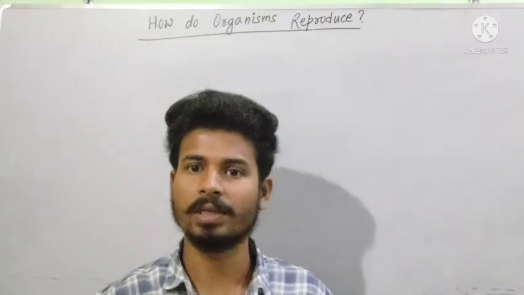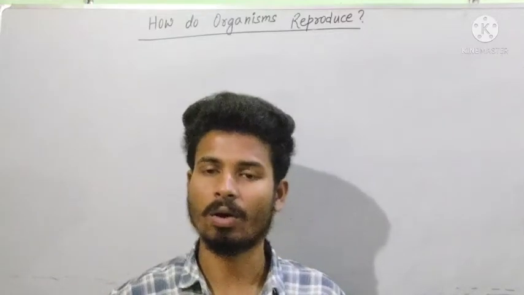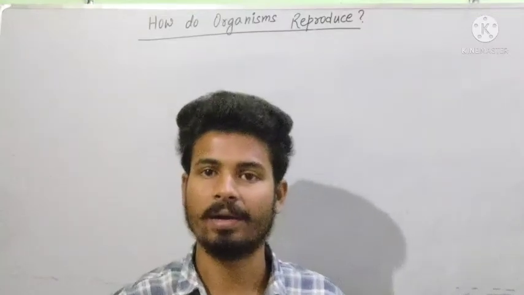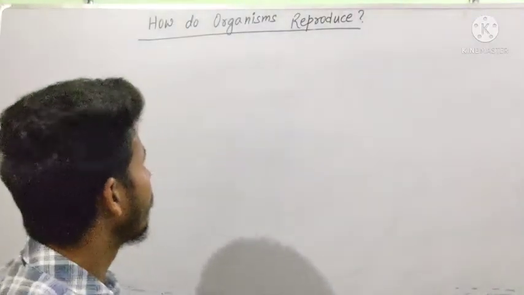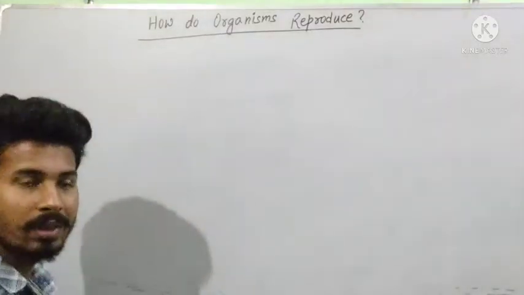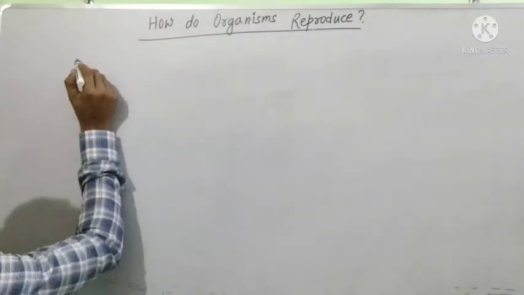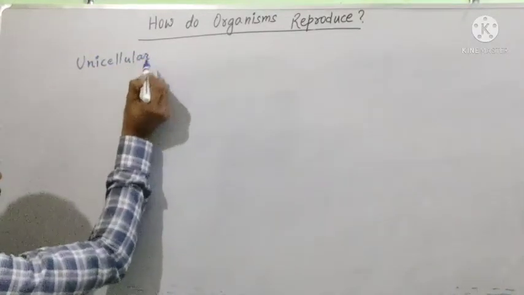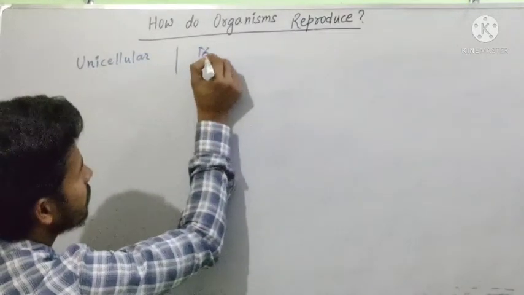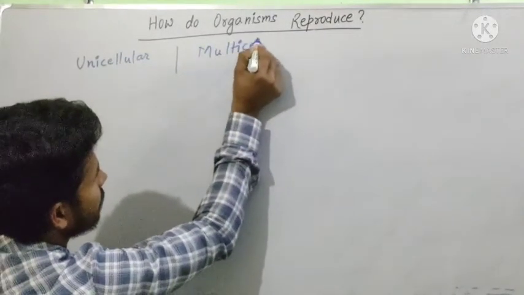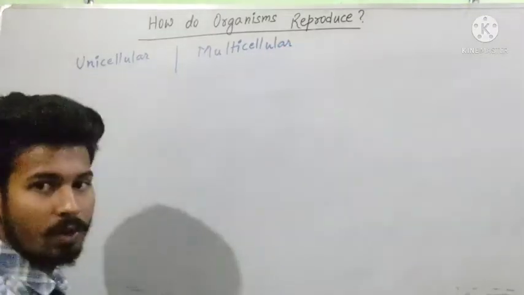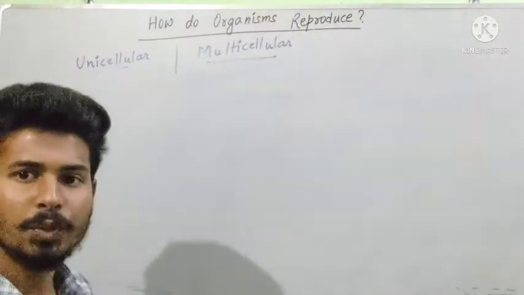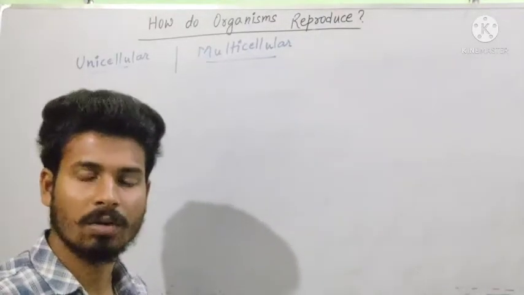Today we will be talking about reproduction, that is, through which methods organisms reproduce. The first topic in the reproduction chapter is the types of organism: unicellular and multicellular. First of all, we will be talking about the differences between the unicellular organism and the multicellular organism.